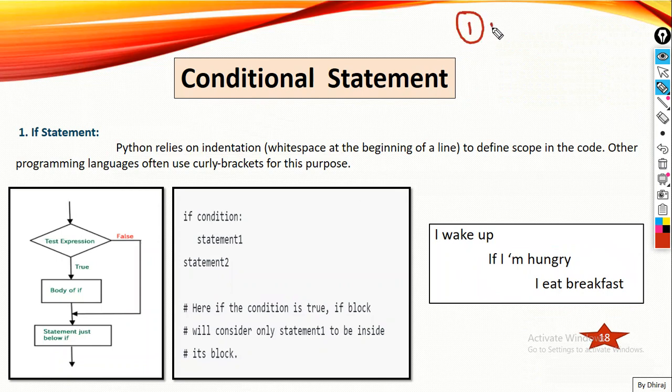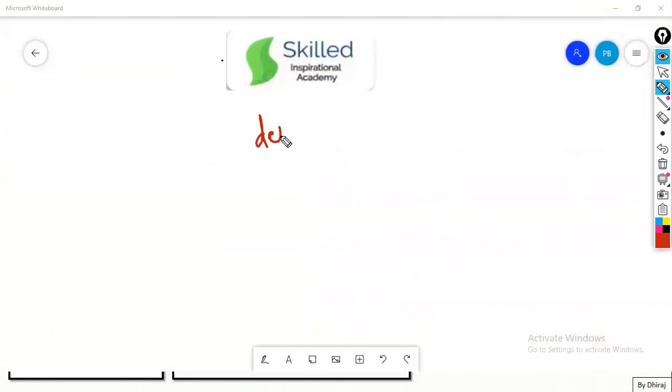So the first type of statement is known as the if statement. What is meant by the if statement? Python relies on indentation, white spaces at the beginning of the line, to define the scope of code. Other programming languages often use curly braces for this purpose. Don't worry, I'll explain that. I covered the indentation part when we studied functions, def of my. If I need to write some code inside this function, I need to put indentation, some white spaces in the beginning.